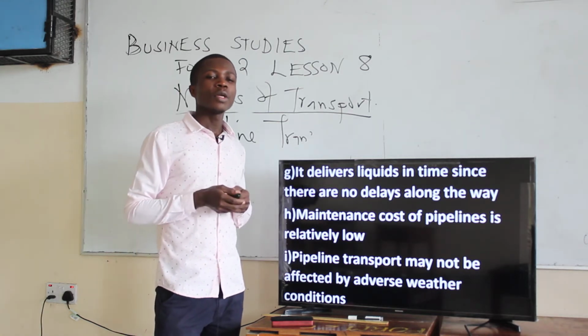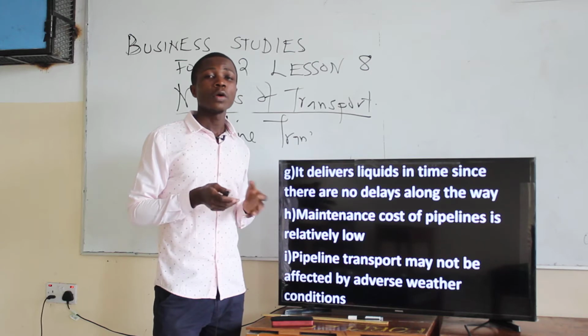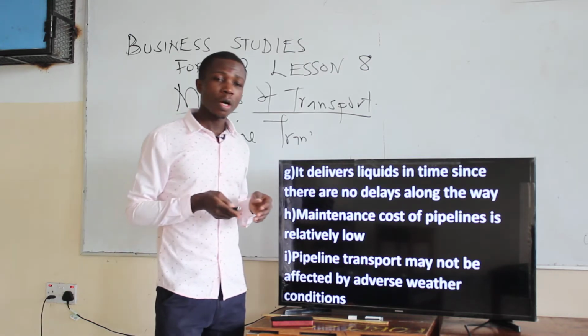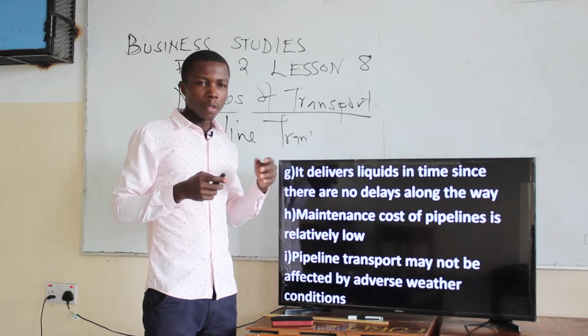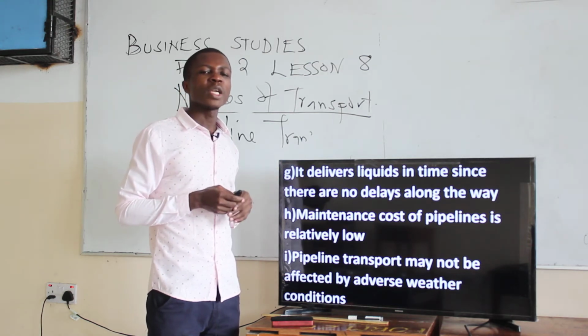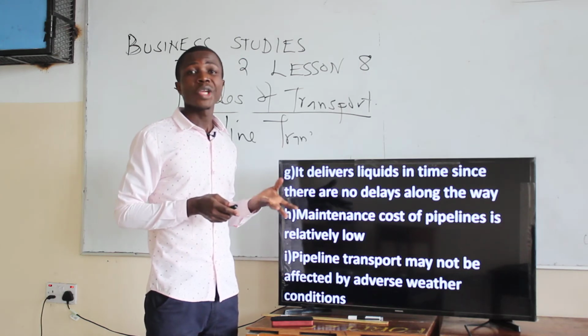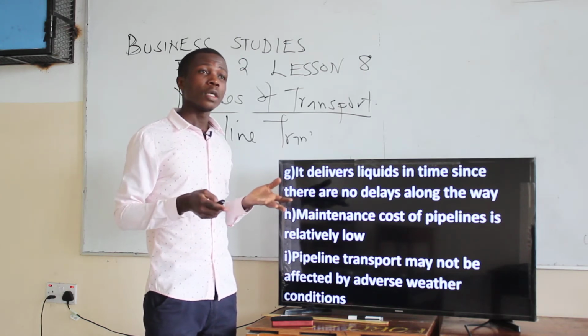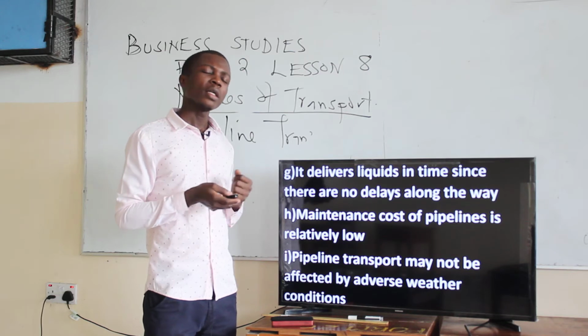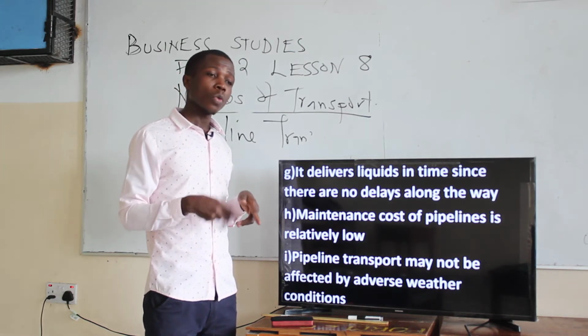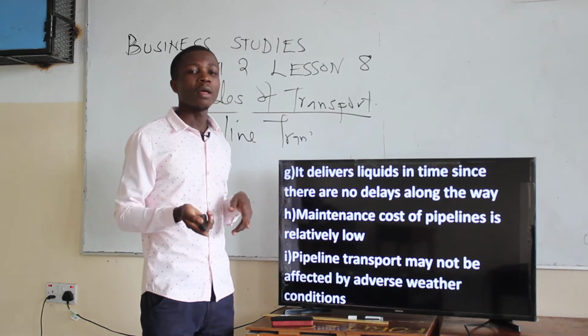Then the next one, maintenance cost of pipeline is relatively low. It is low to maintain. That also makes it another advantage to know about. The next one is that pipeline transport may not be affected by adverse weather conditions. It can pass whether it's raining or not raining. Any environmental condition might not affect the pipe because what is being transported is inside the pipe.